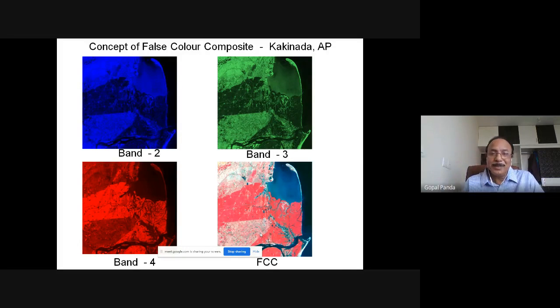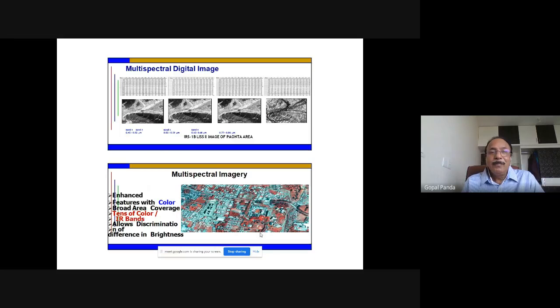But when it becomes a large area, with a number of bands together, now here it is 3 bands, there may be 4 bands, there may be 5, there may be 10 bands. And there may also be other bands to be superimposed from thermal or microwave along with this. So then a lot of complications arise, and we need to handle this through our digital image processing software.